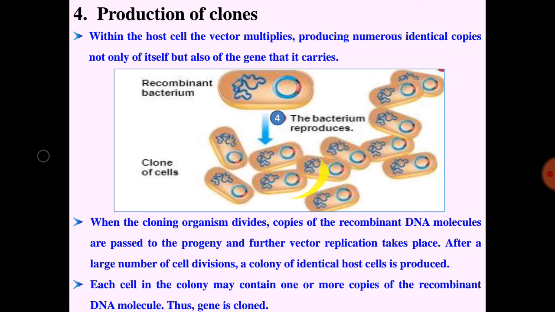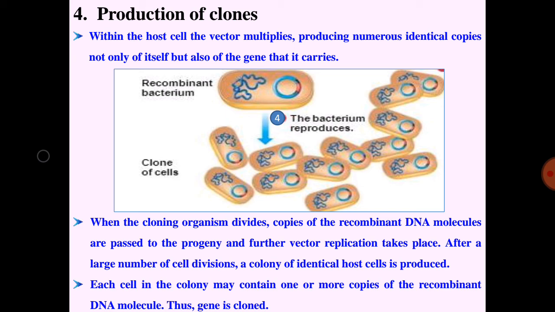These are clones of a single cell. These clones originated from this cloning organism. All the cells of a clone, like the cloning organism, contain the required gene, that is, the gene of interest.